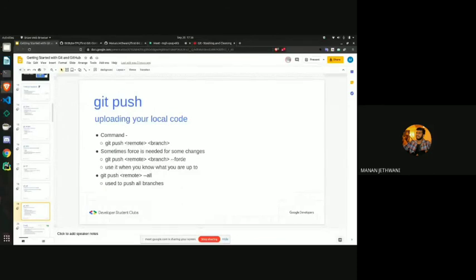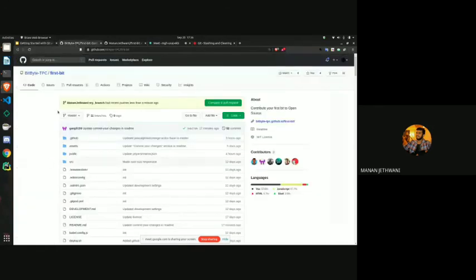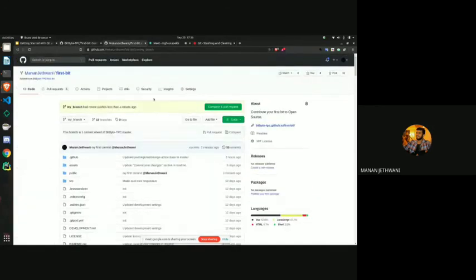This means that if there are any conflicts, just ignore them and just push this code above. Also, you can use --all to push all the branches that you have available locally to our online copy of that repository.